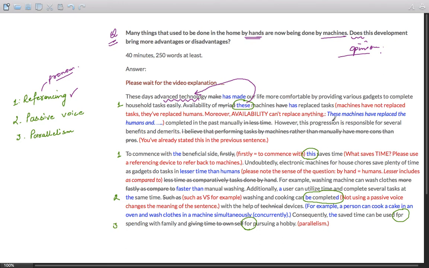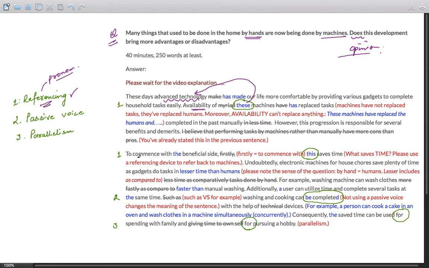So there is a change in structure that I've proposed because the use of availability is wrong, and I have explained it over here. So just keep that in mind. This sentence is not correct, but I've made a change to show the referencing device. So this sentence itself is incorrect.